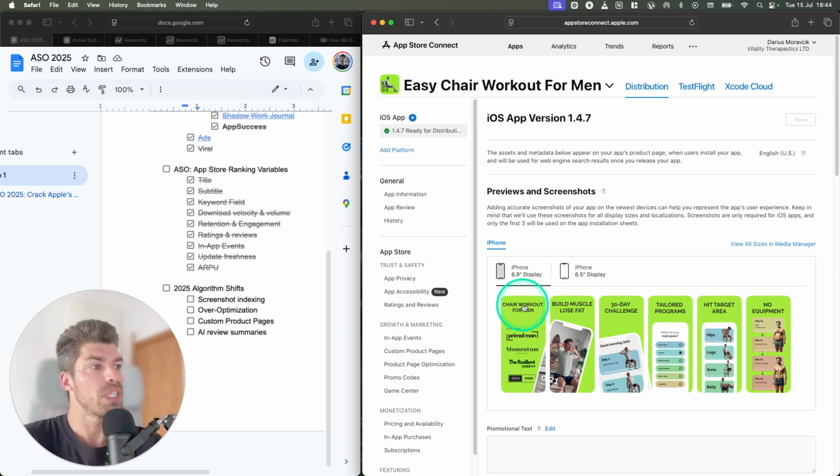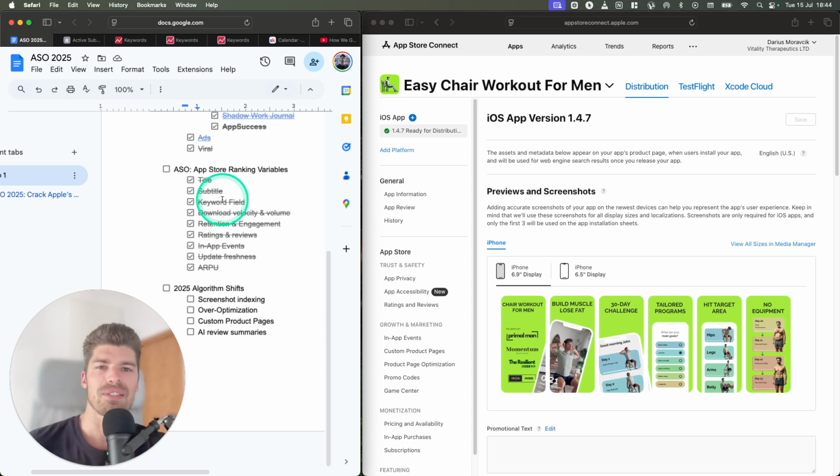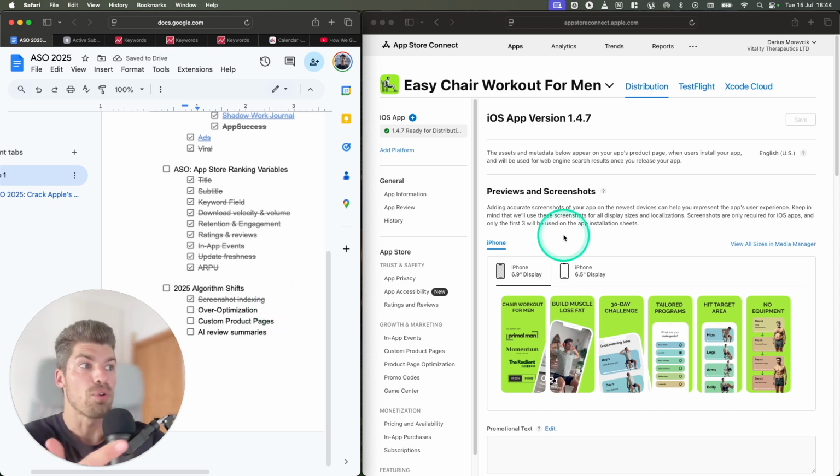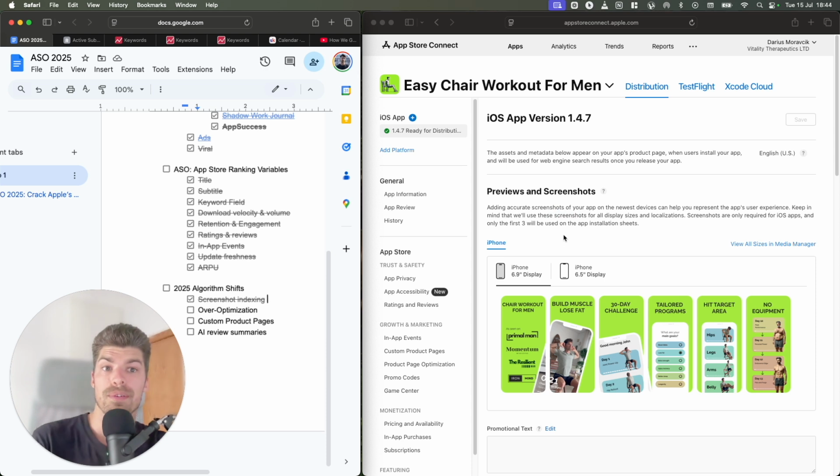But we do know that if you include screenshots and you have keywords in the screenshots like this, these keywords actually start to get indexed. Now, we don't know what the priority of these keywords is, if they are, for example, more important or less important than the keyword field. This is something we're still discovering because, of course, Apple and Google, they don't tell you these rules and algorithm changes. We just have to watch the performance of our apps and kind of reverse engineer what the changes were. So this is one change that you could definitely do.